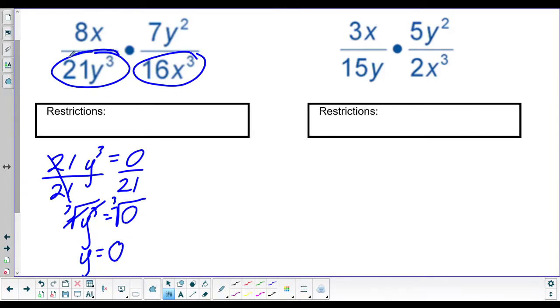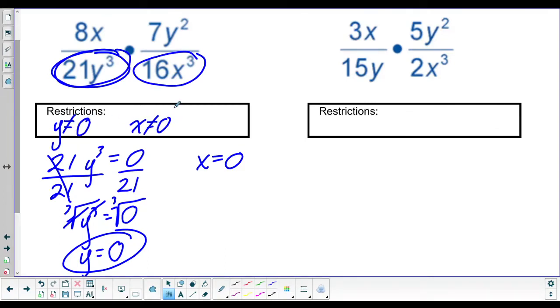Anytime you have a monomial, meaning a term without pluses or minuses in it, and you have a variable, that variable will always equal 0. So without even looking at this, I can tell x equals 0 is a restriction. Okay, so our 2 restrictions are y should not be 0 and x should not be 0.